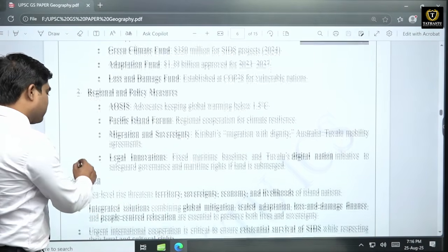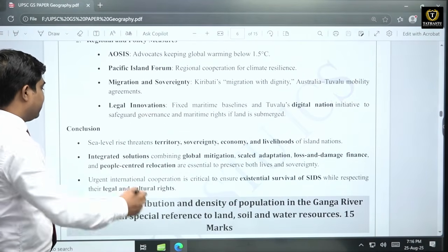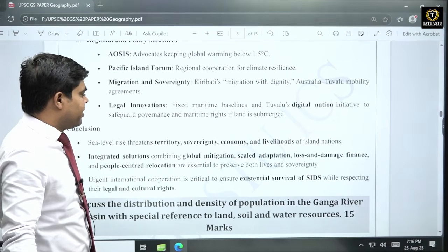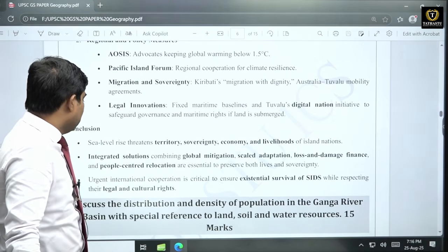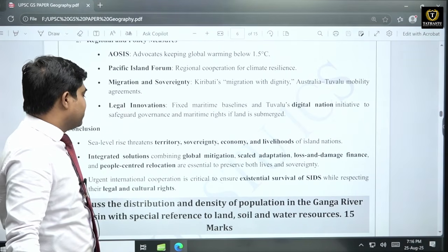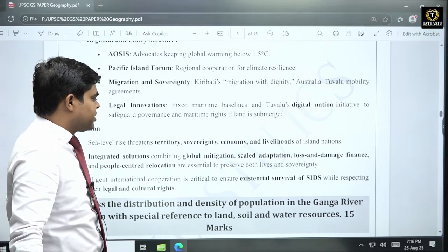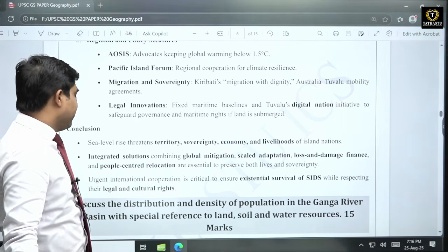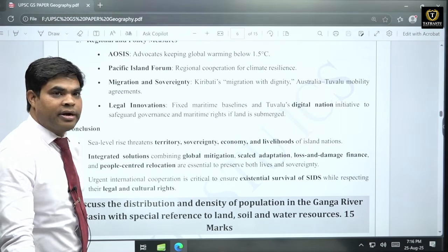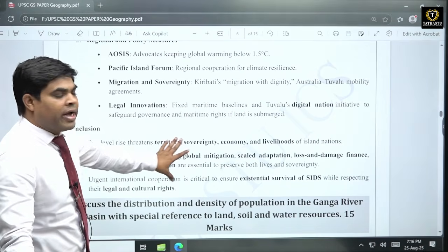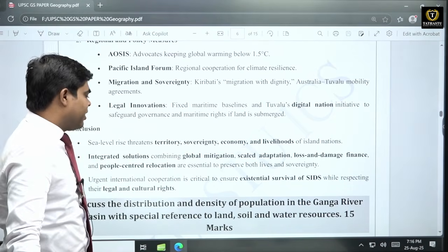So in conclusion, what can you write? In conclusion, you can write that sea level rise threatens the territory, sovereignty, economy and livelihood of the island nations. Urgent international cooperation is critical to ensure the existential survival of SIDS while respecting their legal and cultural rights. Something like that you can showcase in such kinds of questions.